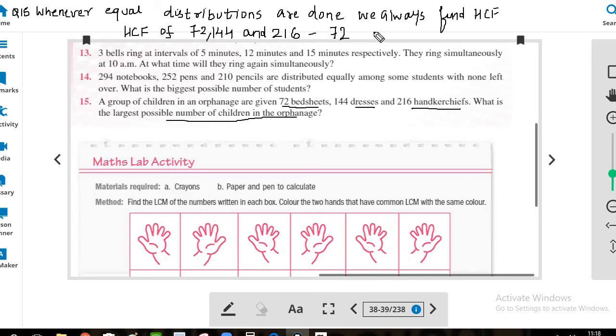So we will write that the maximum number of children is 72.